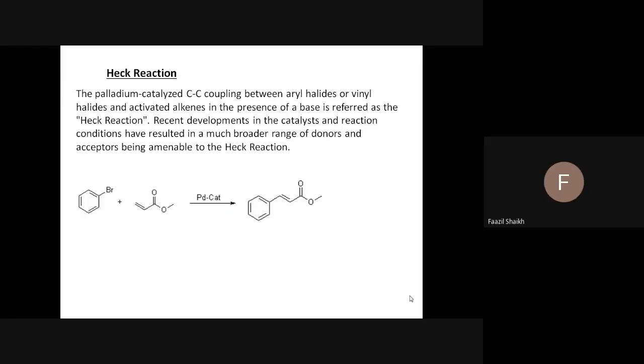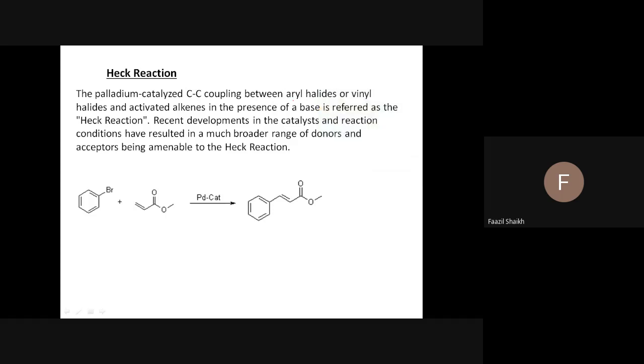Yes, sir. Fine. So next is a very important reaction again. Again, a very important reaction is the Heck reaction. This reaction is also catalyzed by a palladium catalyst, and again it involves carbon-carbon coupling, or carbon-carbon bond formation between what? That is very important.